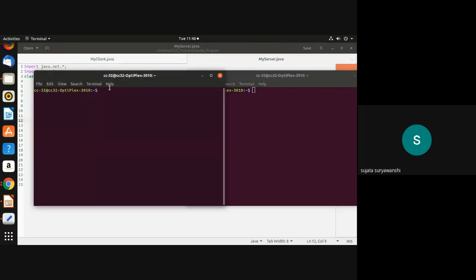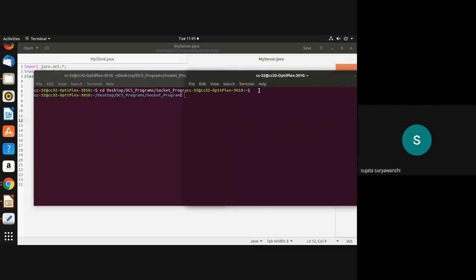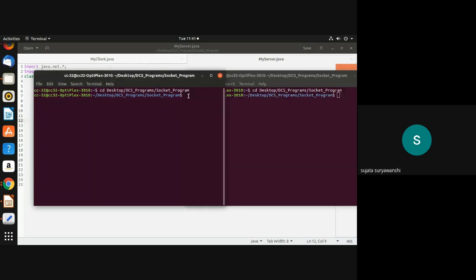Okay, and after that, find out the path where I have stored the program. Here, cd space, change the drive, desktop. Here the path is given where my Java files are stored, the socket program folder. After that, I need to give the path here also. So, socket program. And after that, I want to execute the Java program.